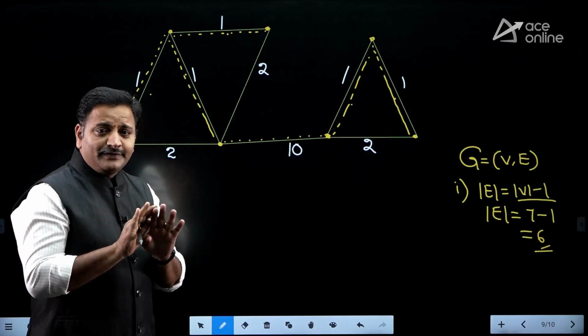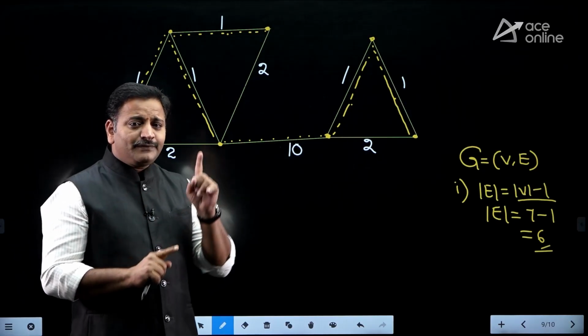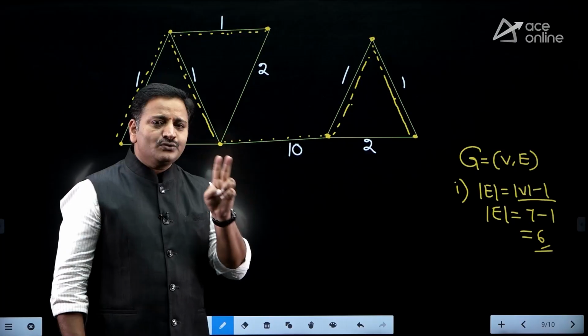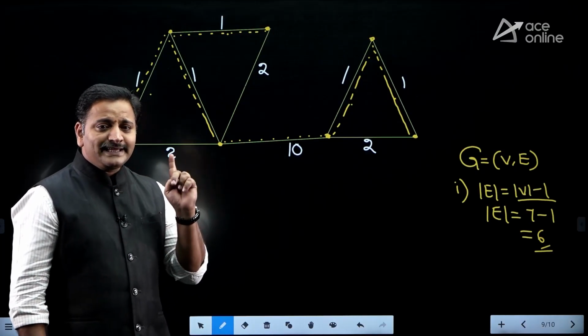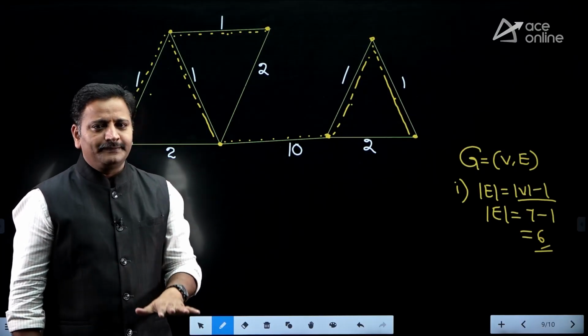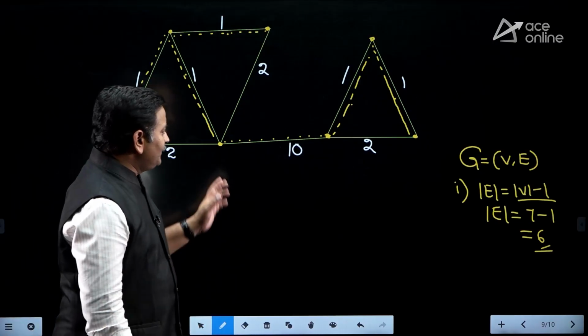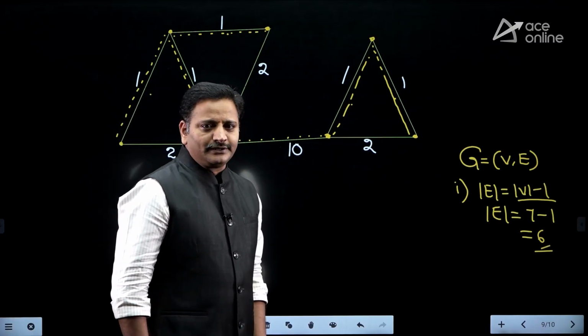But a tree is never disconnected. The tree definition is, first of all, it should be connected and there is no cycle. An acyclic graph which is connected is called a tree. Is it clear, friends? Okay. So therefore, this is a way you can answer a question by using Kruskal's algorithm.